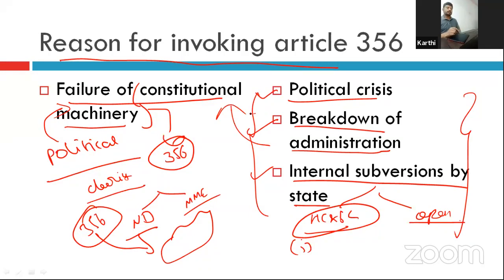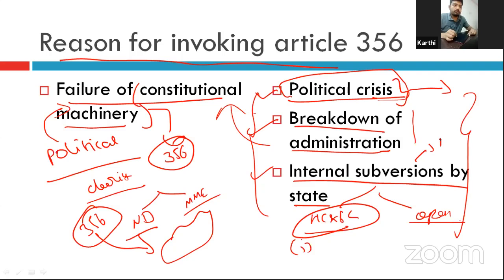Right? There are many examples. All the political crises we have seen. The classic example is Delhi. For 1 year, the governor waited, but since the government was not able to form, they announced a fresh election. Right? There are many examples.